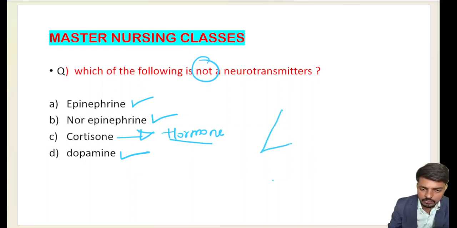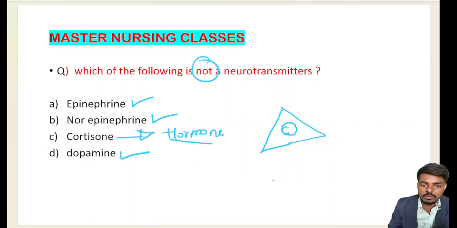So this is the very beautiful structure of the adrenal gland. The adrenal gland is also called the suprarenal gland because it is above the kidney. Supra means above, renal means kidney. The suprarenal gland is also called the adrenal gland, which is attached to the kidney. So the adrenal gland, very important.